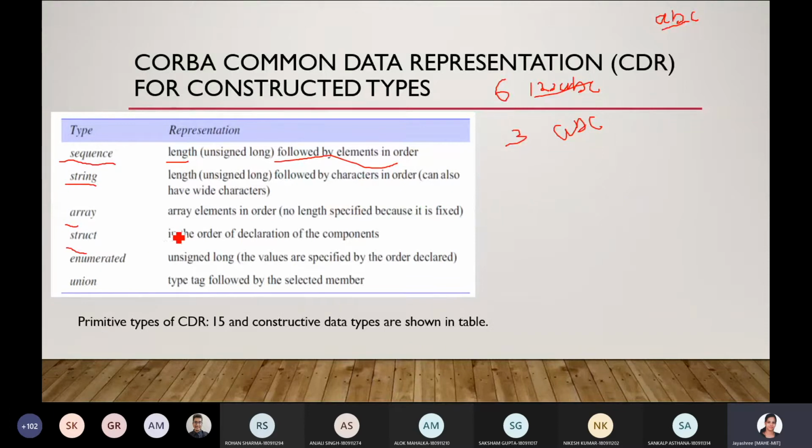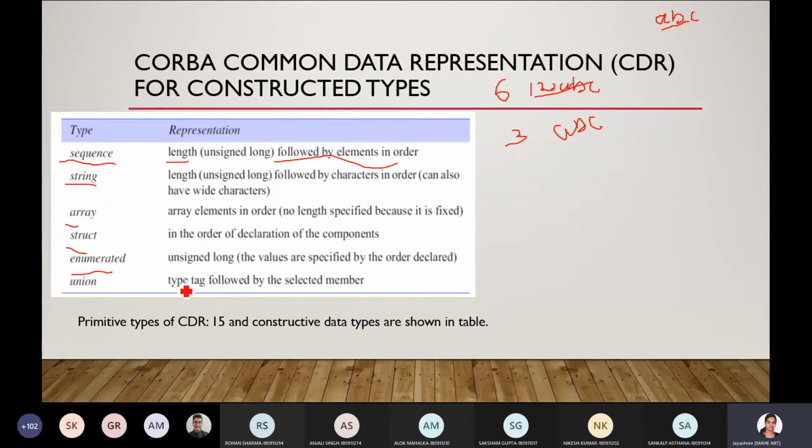If it is a struct, the data type is struct, in the order of declaration of the components. Every struct will have its own declaration, with some variables declared inside it, and in the same order they will be stored. If it is a sequence, the length of the sequence, then the sequence. If it is a string, the length of the string, then the string. So that is how the struct is represented.